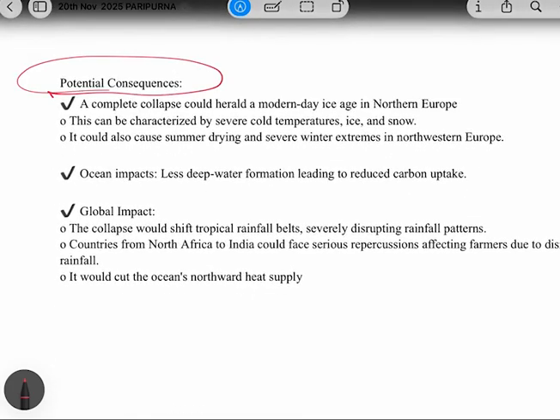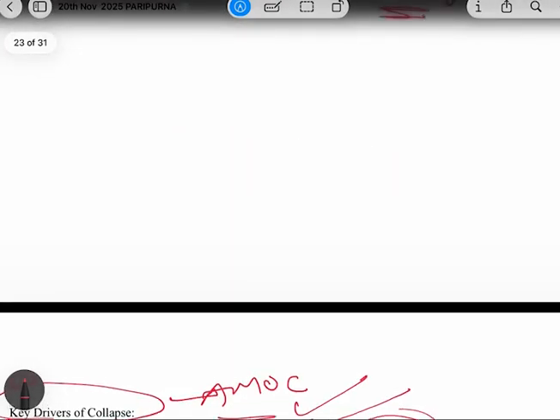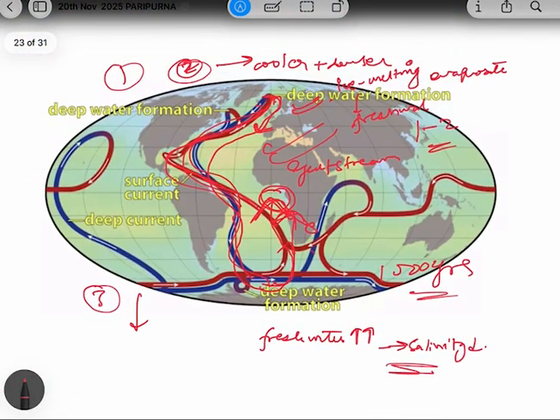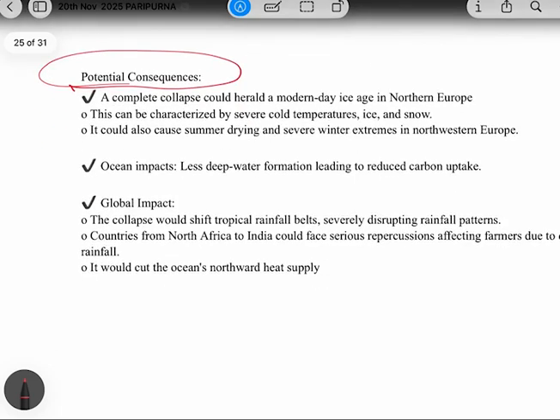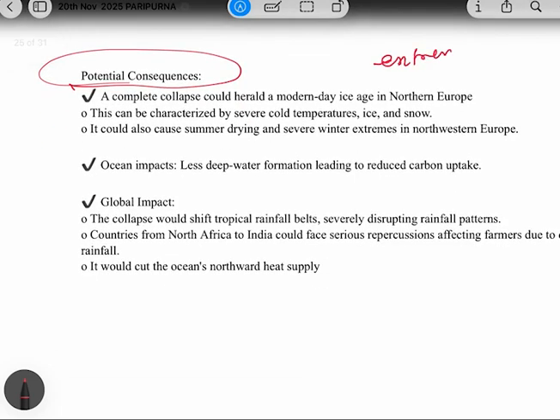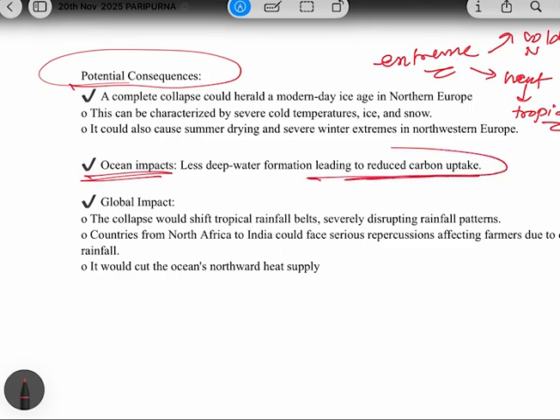See, as we have already discussed, through this conveyor belt the temperature is distributed from the equator to the poles and from the poles to the equator. Now, if this conveyor belt is getting weak, it will lead to extreme weather events. So there will be extreme cold in the northern countries, and extreme heat or extreme warmness in the tropical countries. So it will lead to extreme weather events. Okay, what will be the ocean impacts? Less deep water formation leading to reduced carbon uptake.